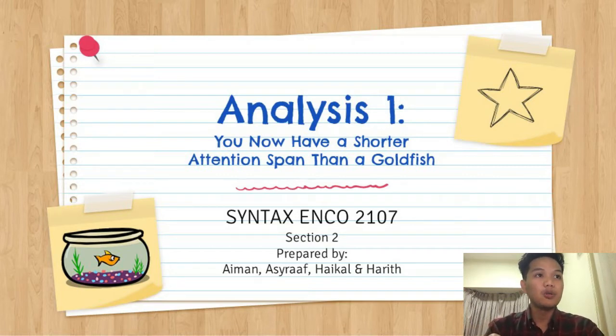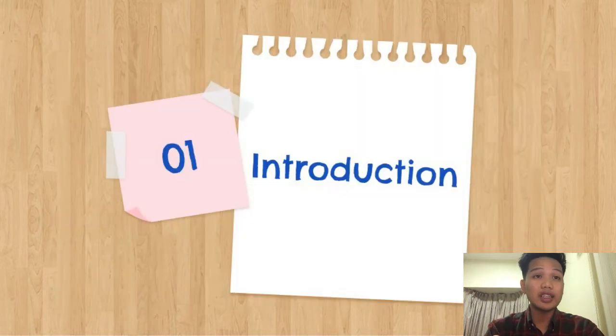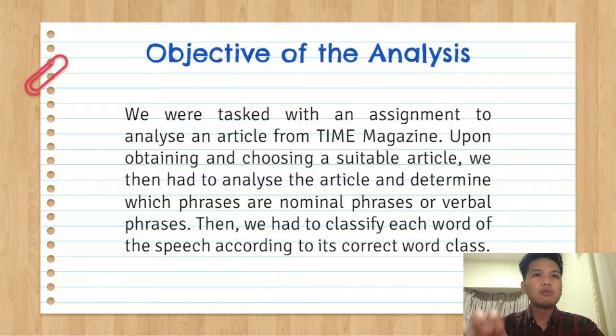So, without further ado, let's get started. Let me start with the introduction of the assignment, the objective of the analysis. We were tasked with an assignment to analyze an article from Time magazine. Upon obtaining and choosing a suitable article, we then had to analyze the article and determine which phrases are nominal phrases and verbal phrases. Then we had to classify each word of the speech according to its correct word class.